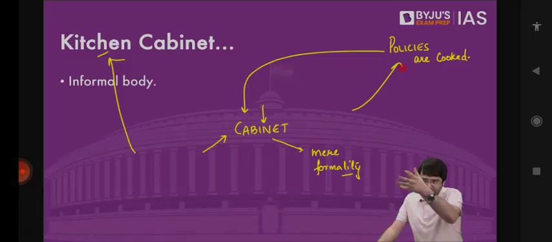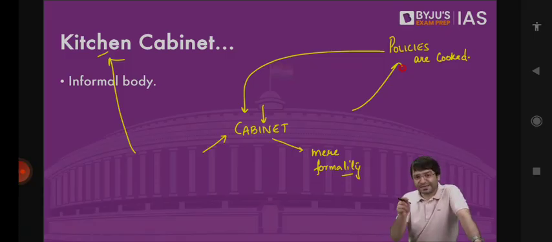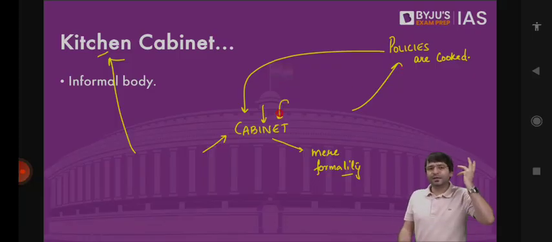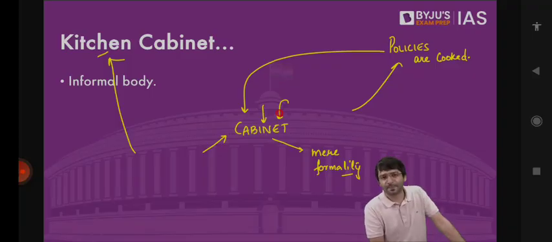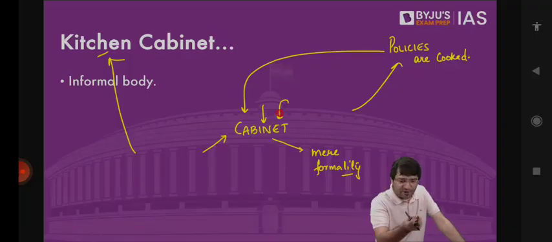We will ask the president, please give us the permission to introduce this bill in the parliament. So basically, the decision ultimately has to be taken by the cabinet, but it is only a mere formality because policy has already been cooked. That is why on 5th of August 2019, when cabinet meeting took place, everybody said yes, we agree with this decision. Although the policy was cooked, just a formality was taken in this cabinet meeting, and then the go ahead was taken.